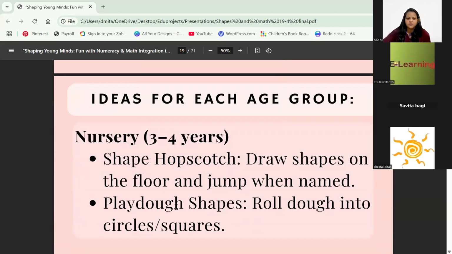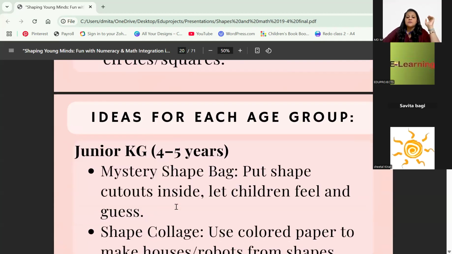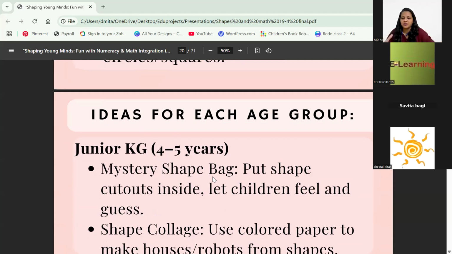Nursery, of course, shape hopscotch and Play-Doh. I've already said that. I'm not going to say anything. Mystery shaped bag, like give them a bag. This basically, the mystery bag idea came from when you're introducing letters also. This is not related to math or shapes.